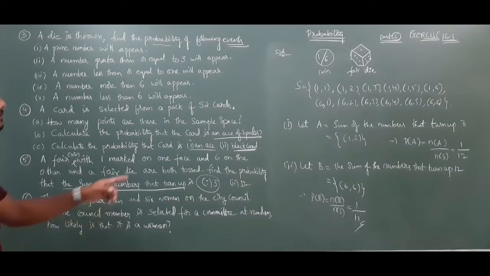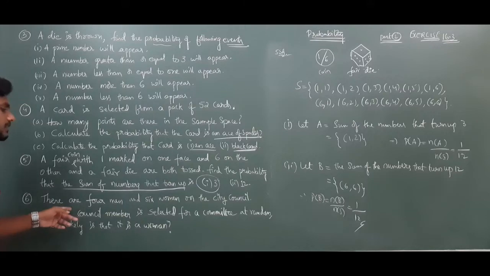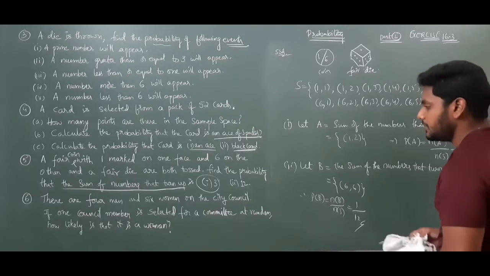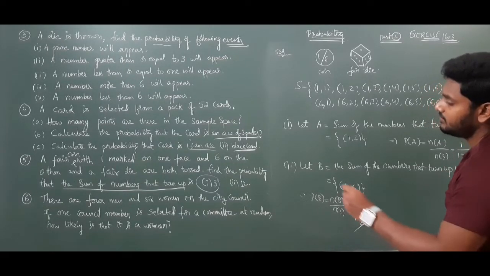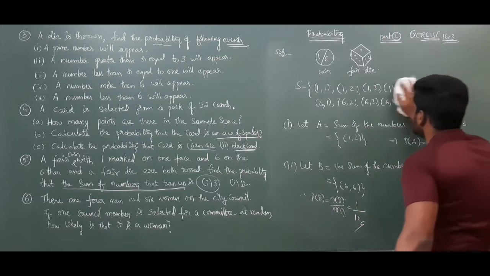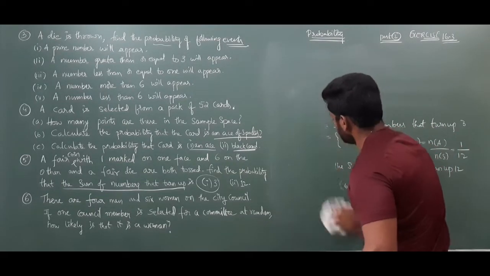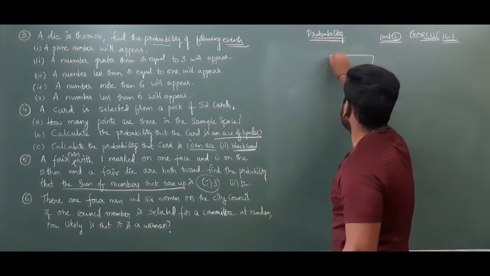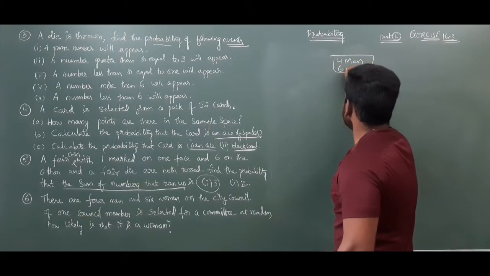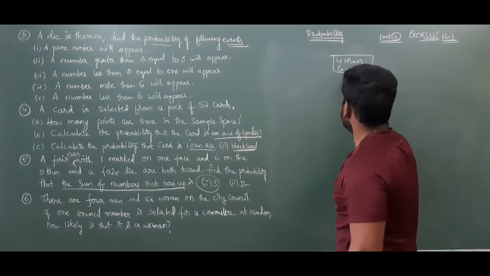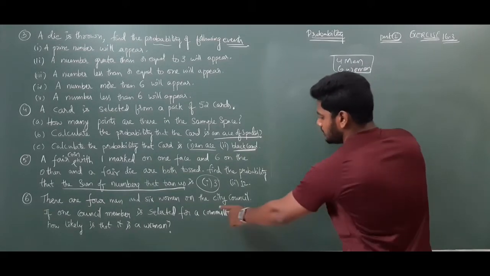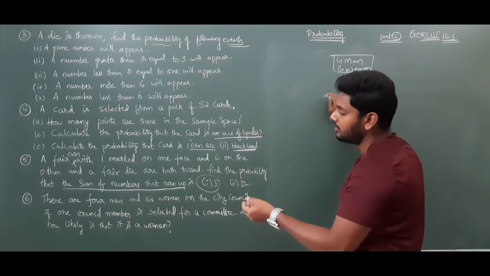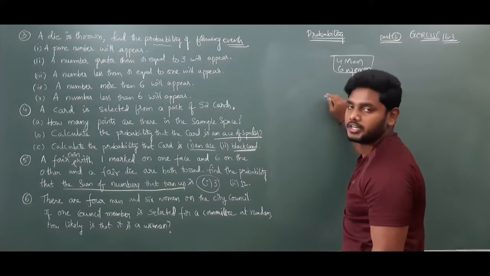Next, question number 6. Pause the video and note it down. There are 4 men and 6 women on the city council. If one council member is selected for a committee at random, how likely is it that it is a woman?